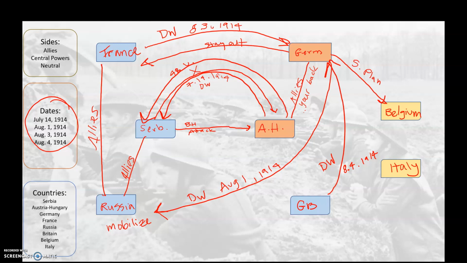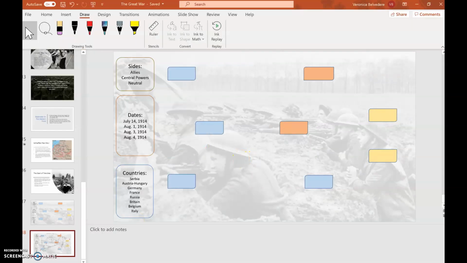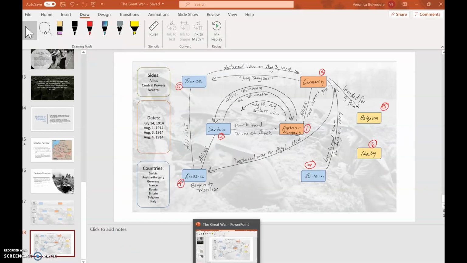On your slides in the next page, I might have written it out a little bit better for you to look through it. I put a few numbers that might help you look through it as well. So take a look at that chart, fill it out on your guided notes, and that is what you have to do today. So I'm going to stop this video, and then you'll turn in your notes in class.